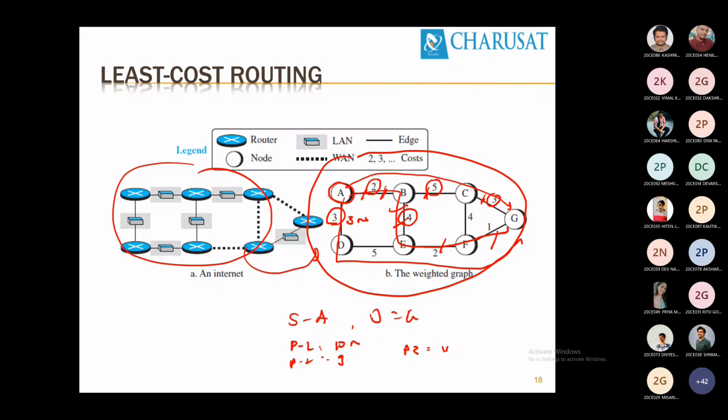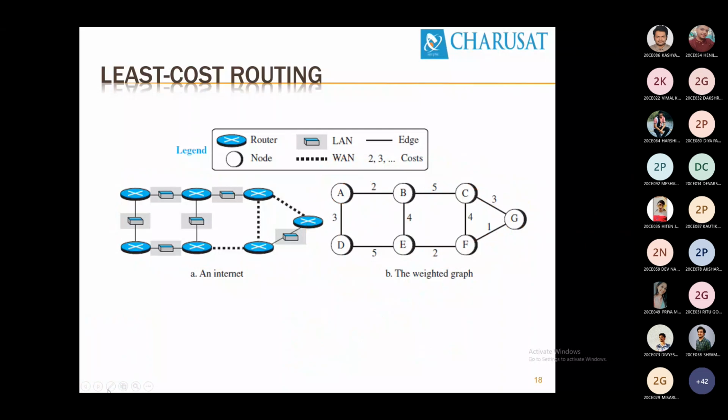Source as a root. What it wants to tell is that if you are router A, you have to develop a code in such a way that A will be treated as a root, and it has to find out the shortest path towards the destination. That's it. Is it clear? So this might be the path, which is the shortest path.